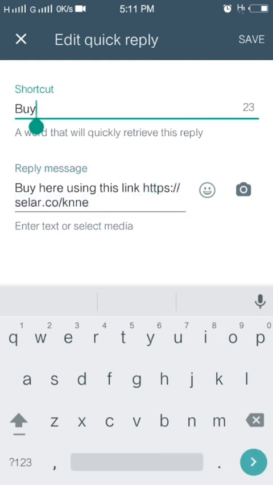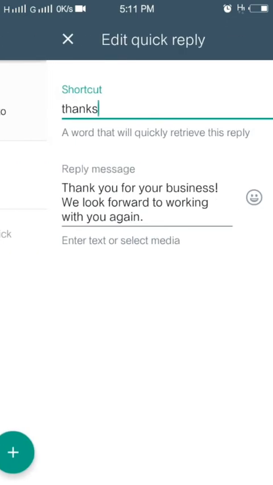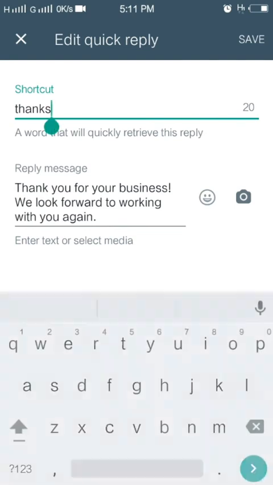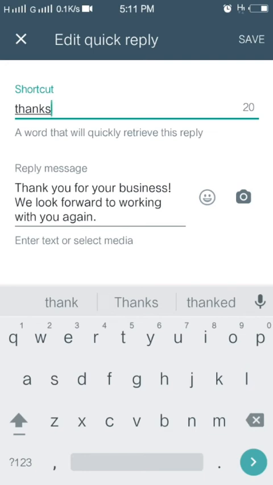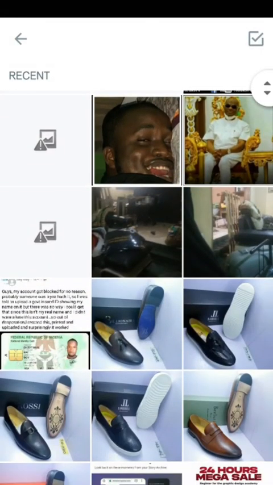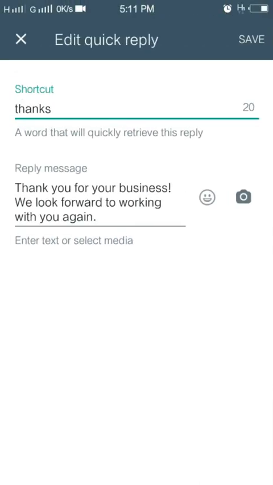So once you've edited your quick replies, you click on save. If the transaction is successful and the person says thanks or thank you, the person will receive this quick reply that says thank you for your business, we look forward to working with you again. All right, so once you're done editing your quick reply, you can click save. Also, you can add pictures to your quick reply. Any picture you want to add, you can add to your quick reply. All right, so that is how to do it, guys. Once you're done, you click on save.